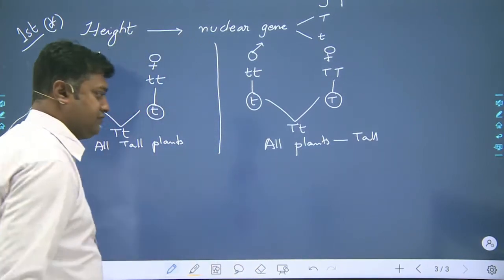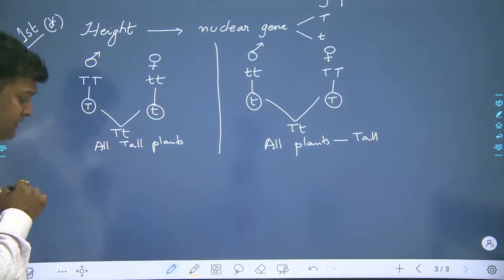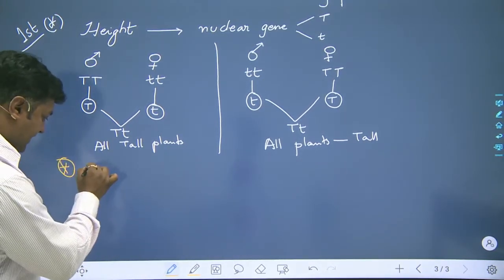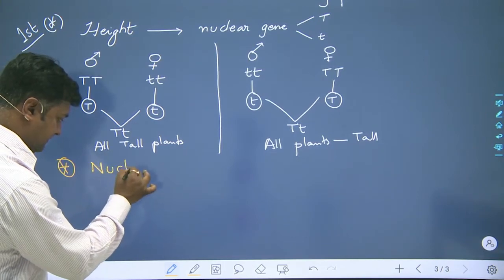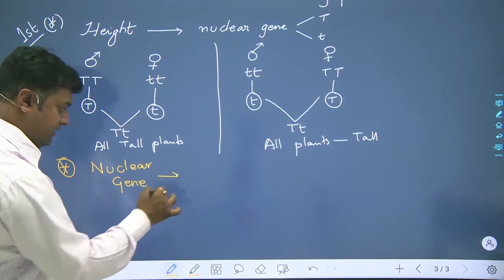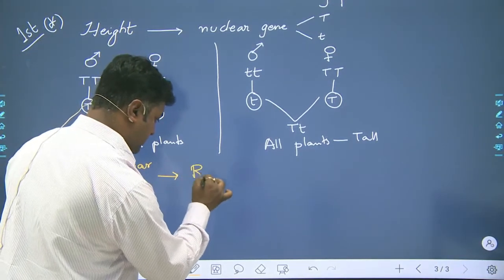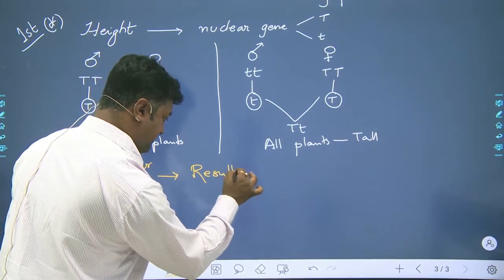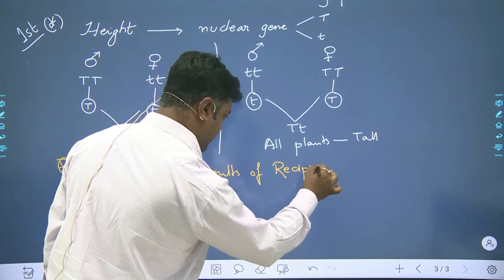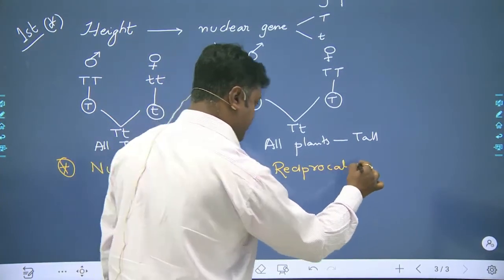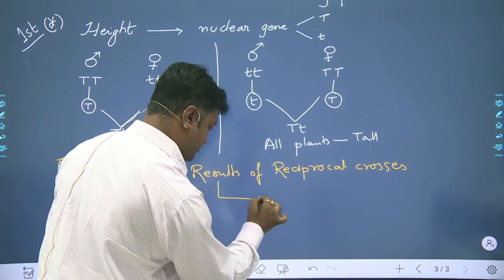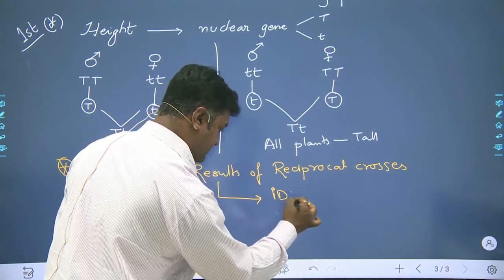Here also all the plants will be tall. So we can make a conclusion over here that if the gene is nuclear, then the results of the reciprocal crosses which will be performed will be identical.